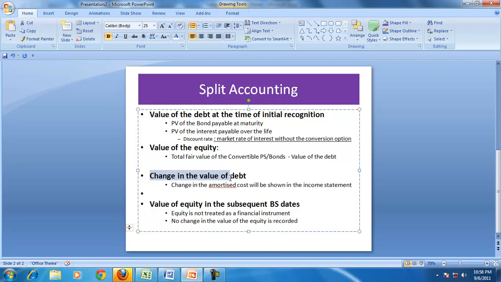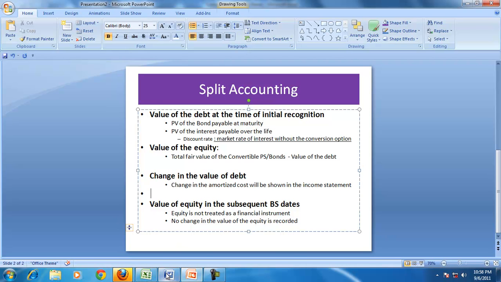For the change in value, since debt is a separate financial instrument, it will be determined on the basis of amortized cost, whereas equity, since it is not a financial instrument, will continue to remain at the same value because equity is not governed by IAS 32.